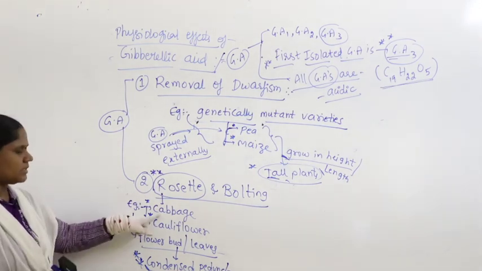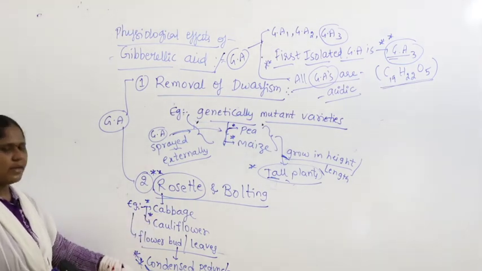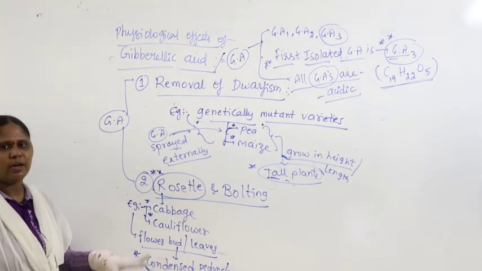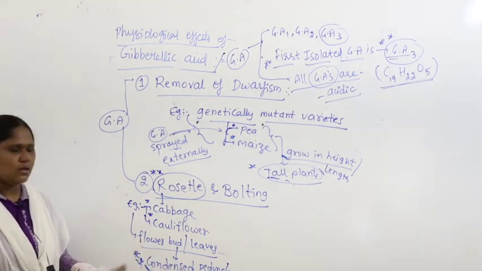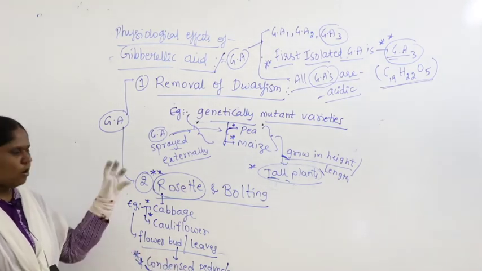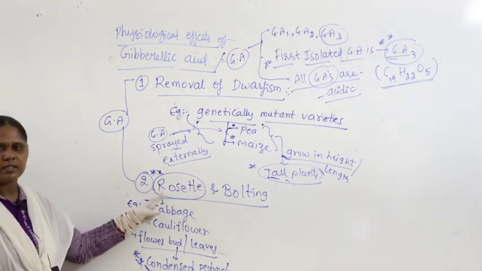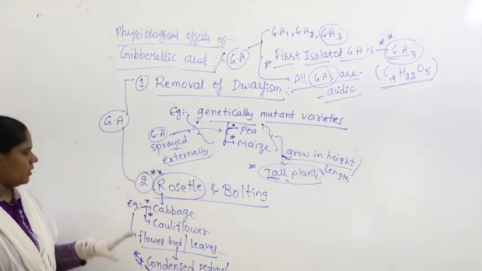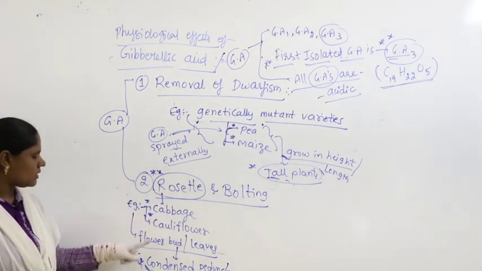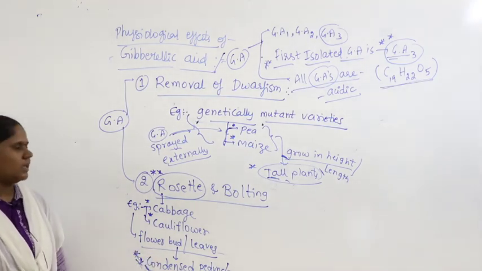We already discussed this at the time of inflorescence. In cabbage and cauliflower you find a highly condensed peduncle. The arrangement of buds on the main axis is called the peduncle. When the peduncle gets condensed, all leaves appear as if they arise from a common point, and that arrangement is called a rosette arrangement. Flower buds or leaves are produced on a condensed peduncle.